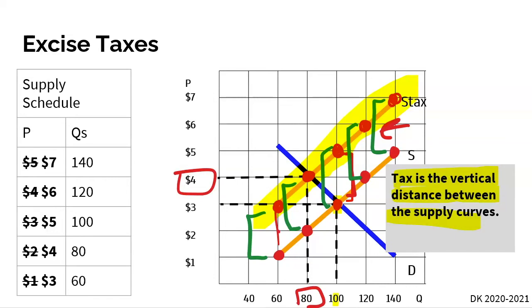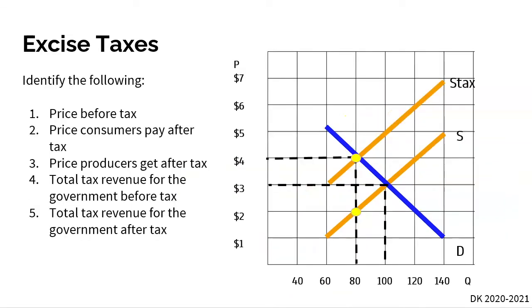And so here, let's go over some questions. Hopefully you guys understand why our supply curve should shift to the left, and why our new supply curve, or excise tax supply curve, is just $2 above everything because there's a $2 per unit tax. And then, yet again, I hope you guys understand why our new equilibrium is at $4 and at 80 units, because that's where the new supply curve intersects with the original demand curve here.